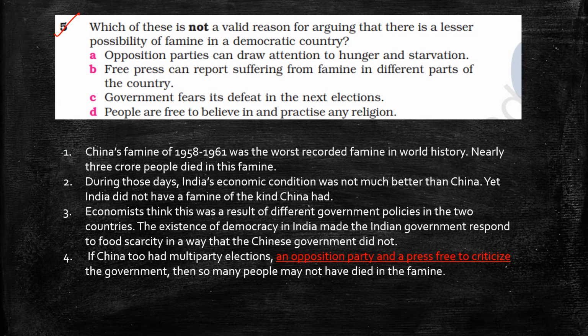Question number 5. Which of these is not a valid reason for arguing that there is a lesser possibility of famine in a democratic country? Not a valid reason for arguing that there is a lesser possibility of famine in a democratic country.